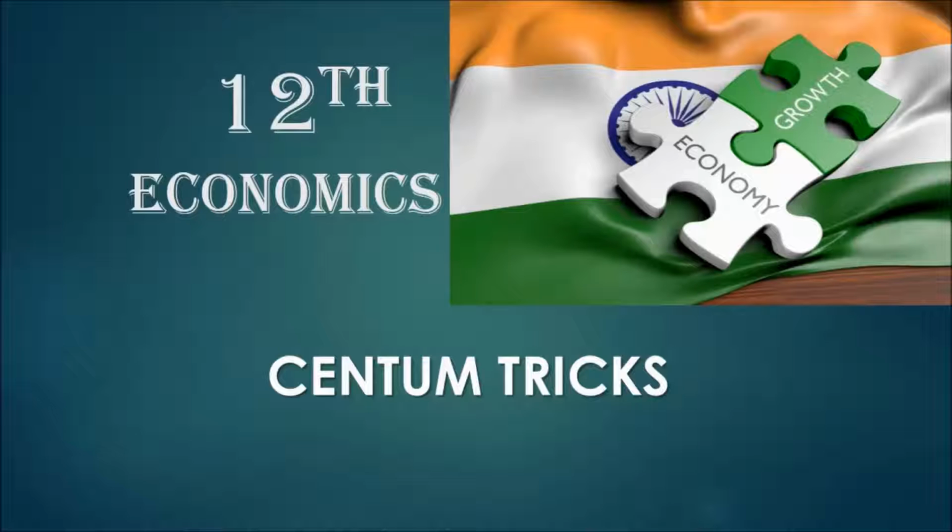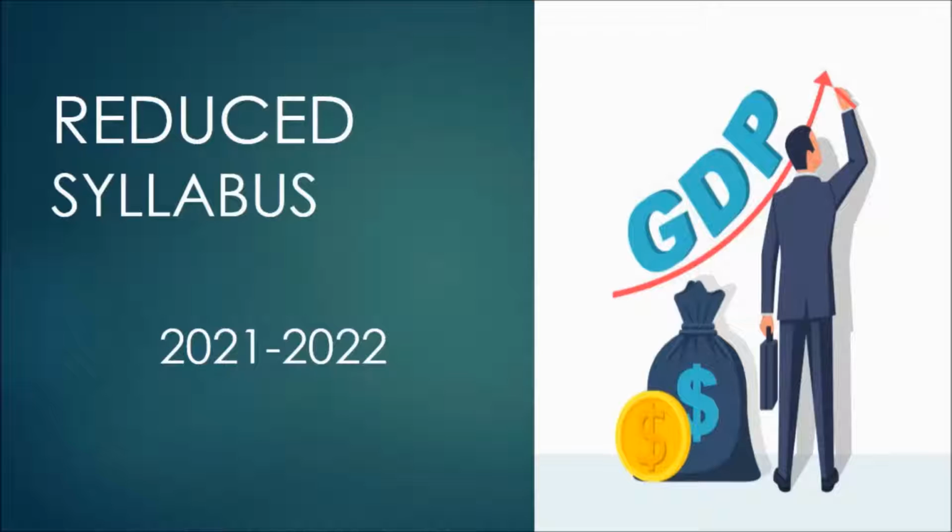How to score in economics? Here are some tips. Reduced syllabus 2021-22: chapters 1 to 11 are based on theory, and chapter 12 is statistical methods. In this 12th chapter you have to study the derivations, everything.